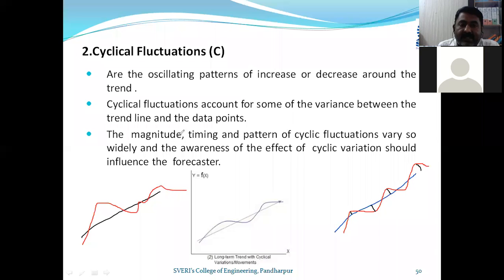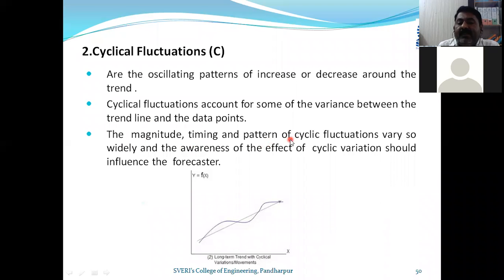So here you can say the magnitude and timing of the pattern is different. Here the magnitude is much more, where there is more difference from the trend line. Here it is very less. So this point you can call as much more magnitude or deviation. Here it is very less deviation. So this is about the cyclical fluctuations.